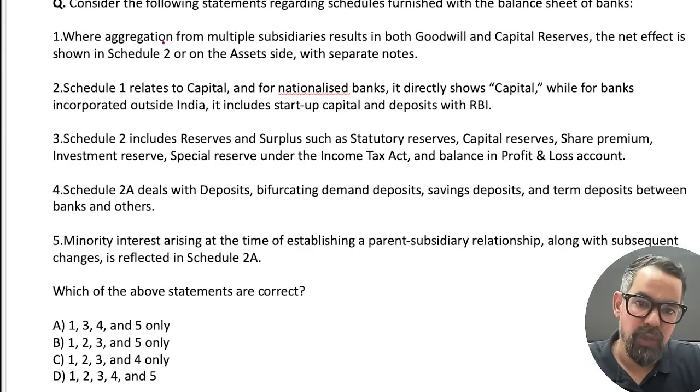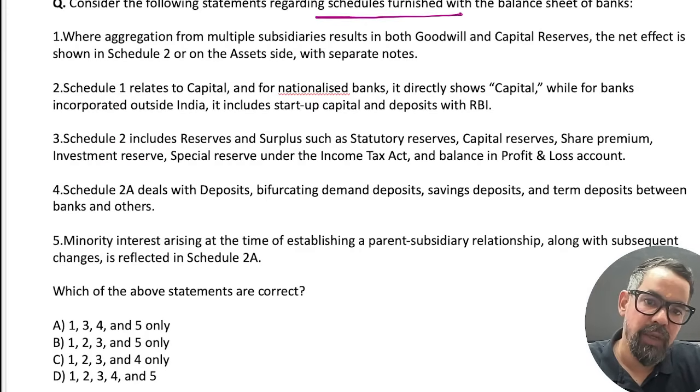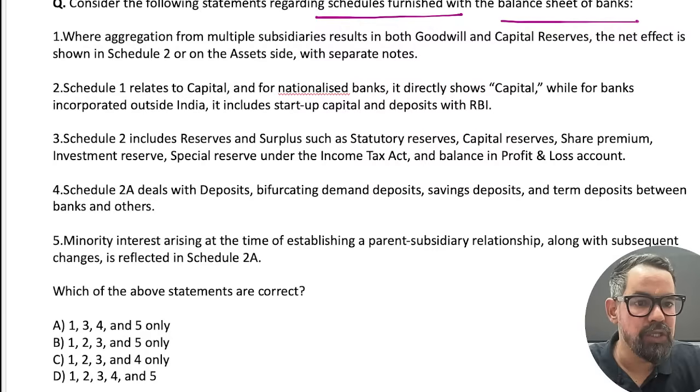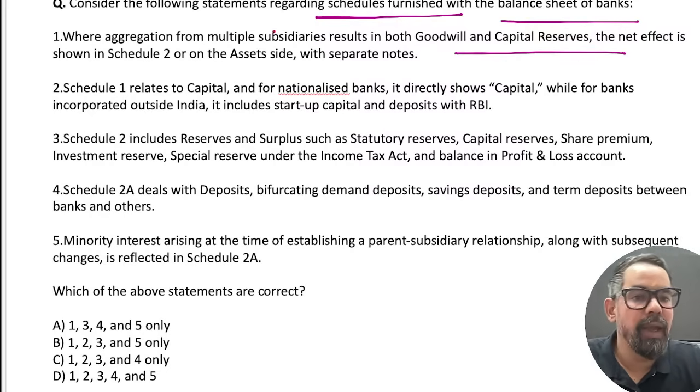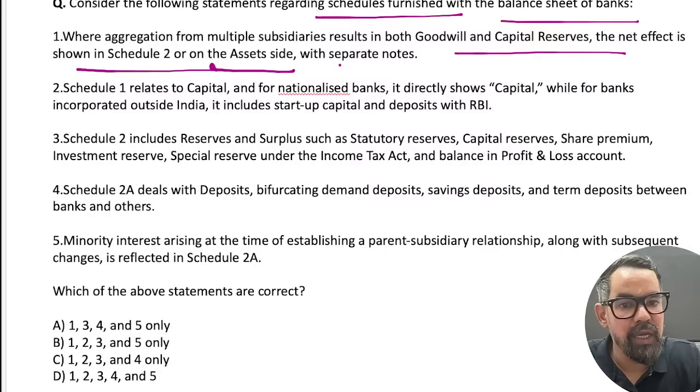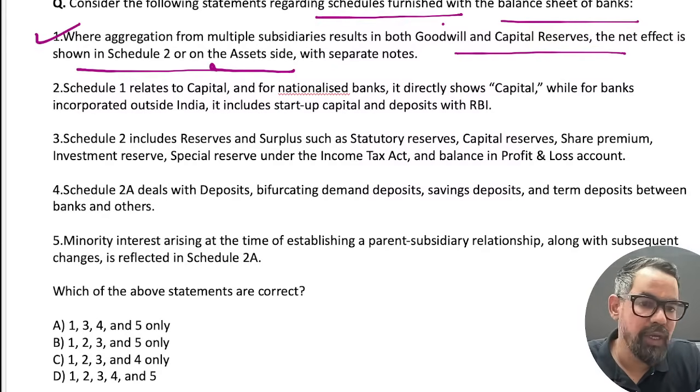Okay, next one. Which of the following statement or schedule furnish the balance sheet? So what will be your correct answer? Where aggregation from the multiple subsidiaries result in both goodwill and capital reserve, the net effect is shown under schedule 2 on the asset side with a separate note. Yes, if you are doing for aggregation.